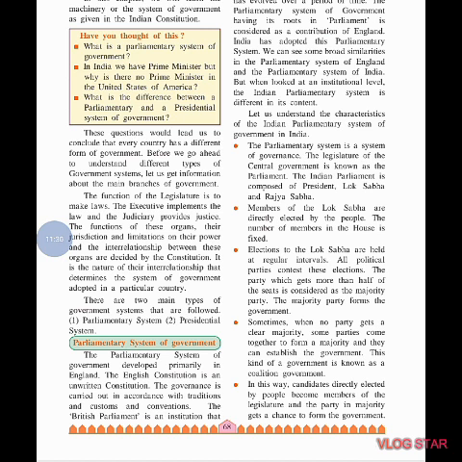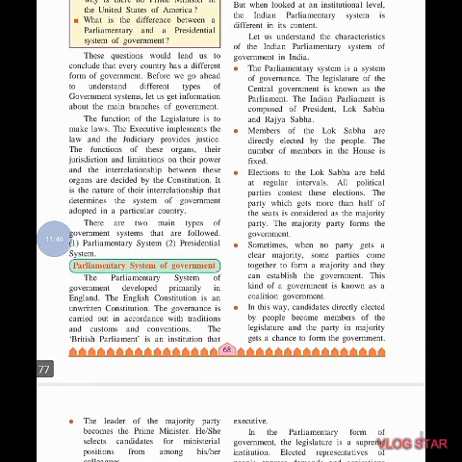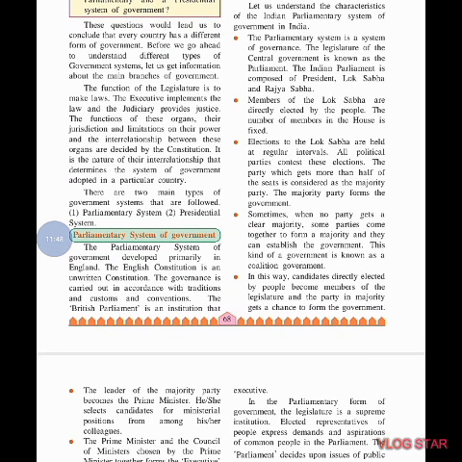Lok Sabha, people's house. It is directly elected by the people. So we can come to know by the word Lok. Lok means normal people. Lok Sabha members are elected by the people. The number of members in the house is fixed. So the number of members in the Lok Sabha house is fixed. It cannot be more or less than that. They are fixed at that particular number.